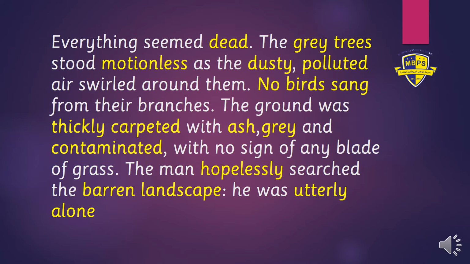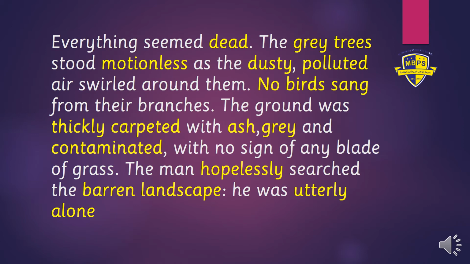The ground was thickly carpeted with ash, grey, and contaminated. Now over here, these words, thickly carpeted, ash, grey, and contaminated are describing the ground. So they are telling us how the ground was. The ground was covered with a thick layer of ash and it was all contaminated. Do you know what is ash?